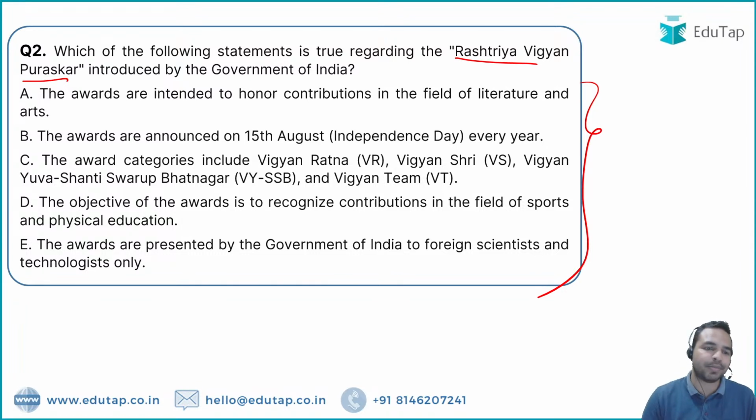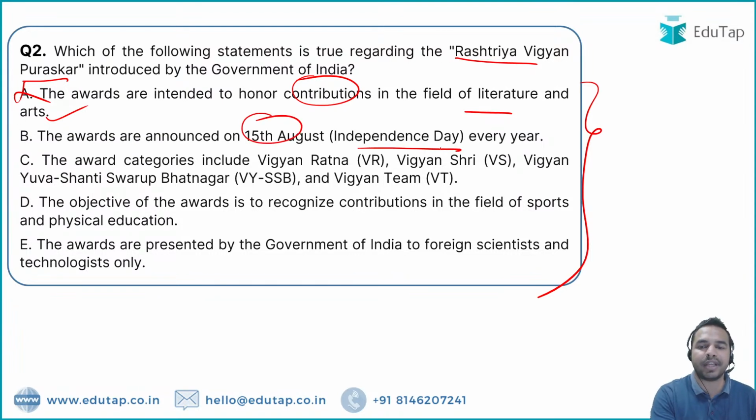The very first statement says that the award honors the contribution in the field of literature and arts, which is absolutely incorrect. Second statement says that awards will be announced on 15th August Independence Day every year, which is once again incorrect. Third statement says that the award categories include Vigyan Ratna, Vigyan Shri, Vigyan Yuva, Shanti Swarup Bhatnagar and Vigyan Team. And let me tell you my dear friends, this is absolutely the right answer. Option C is the right answer.